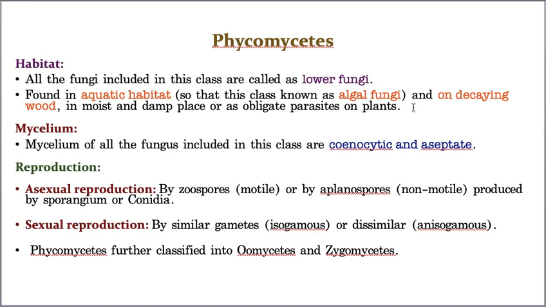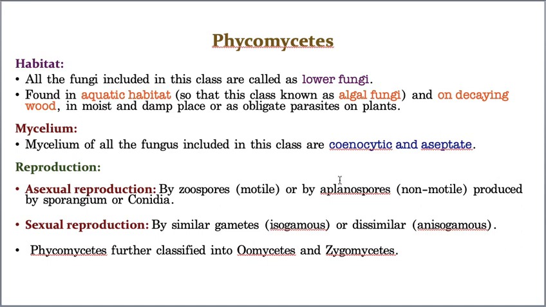That's why it looks multinucleated, and that multinucleated mycelium or hyphae is called cenocytic. So these points I already explained. So the mycelium of the Phycomycetes fungi is aseptate and cenocytic.